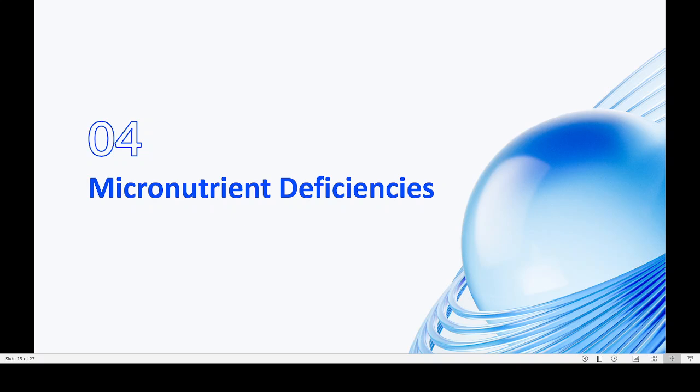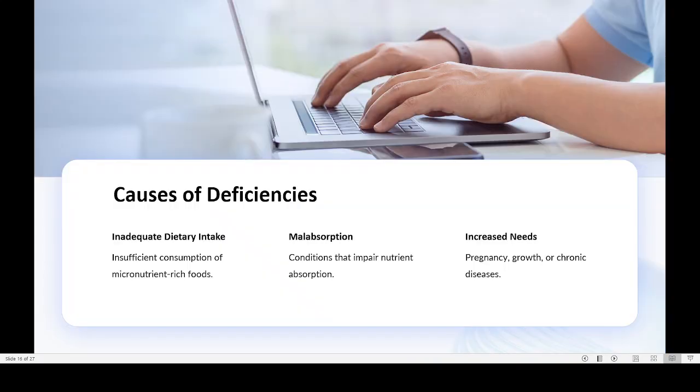Then what are the important deficiencies caused by micronutrients? Going to the deficiency of micronutrients, first we will see what are the causes of the deficiency. One is inadequate dietary intake. That is an important thing. For example, in the case of iodine.